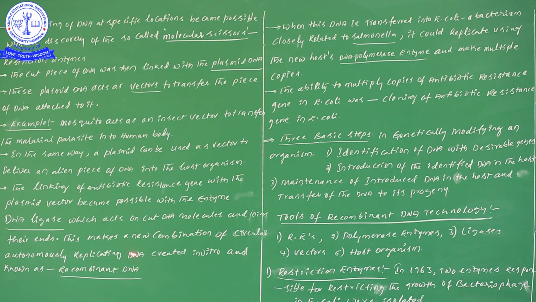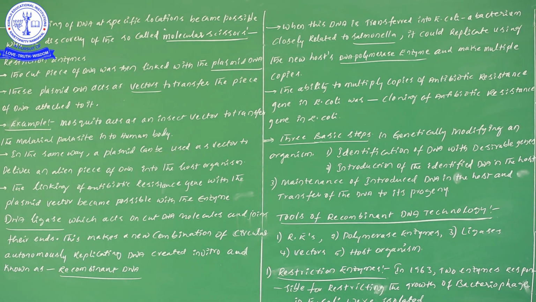That new DNA we make in in vitro conditions, in laboratory conditions. Such DNA we will be calling recombinant DNA. Now my dear students, the information I am going to give you is this: one foreign gene is there, which we have taken from one particular organism. Now we are incorporating it into the plasmid, and that plasmid is acting as a vector.